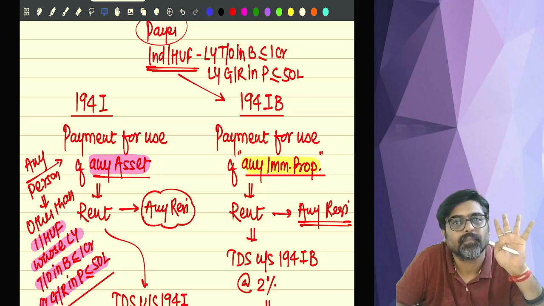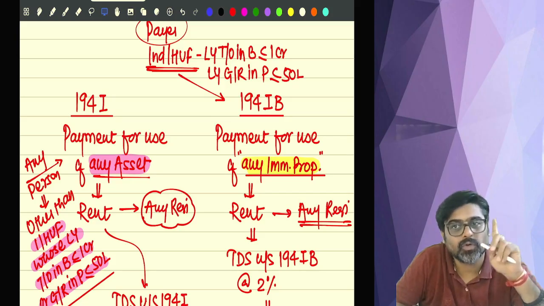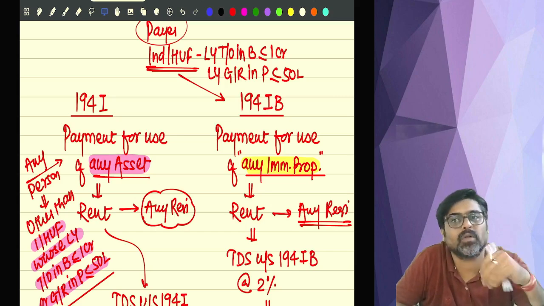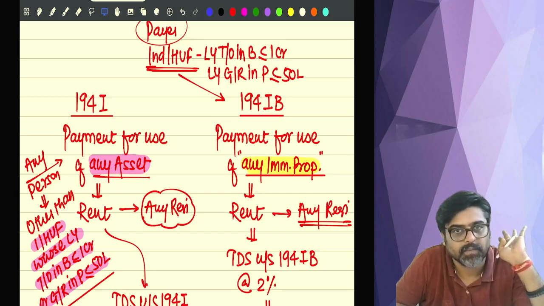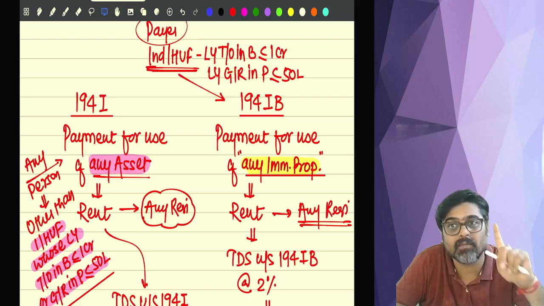So TDS related compliances will not be applicable to you because you are not liable to obtain TAN. Your PAN will be sufficient, under section 194 IB only.